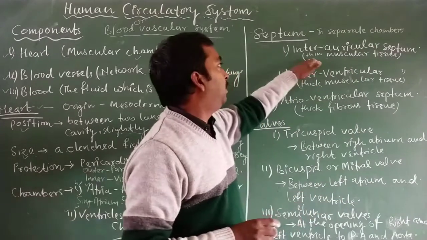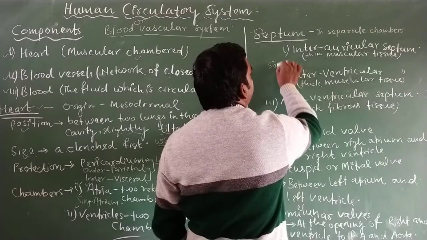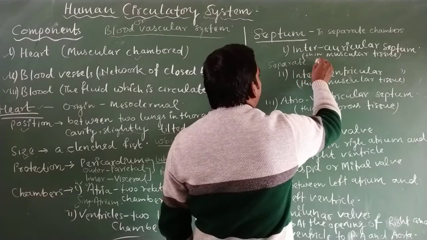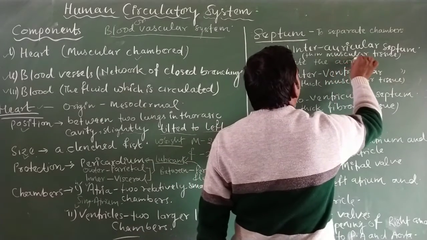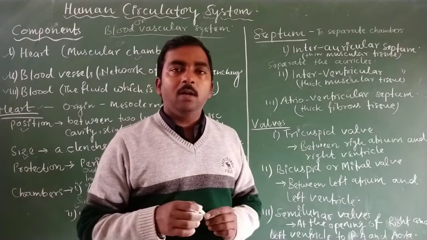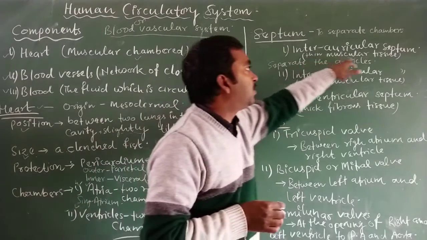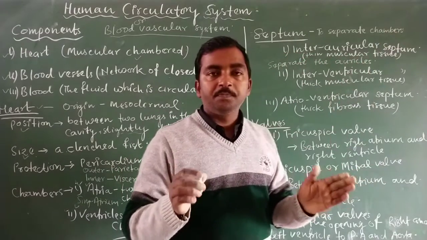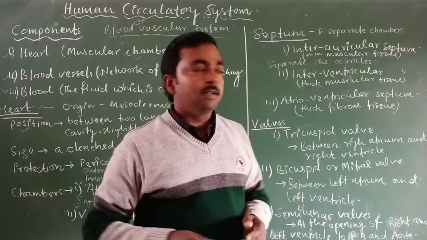As the name suggests, it separates the auricles, the upper two chambers known as auricle or atrium. These atria remain separated with the help of a thin muscular tissue, known as the interauricular septum, that separates the left and right auricle.